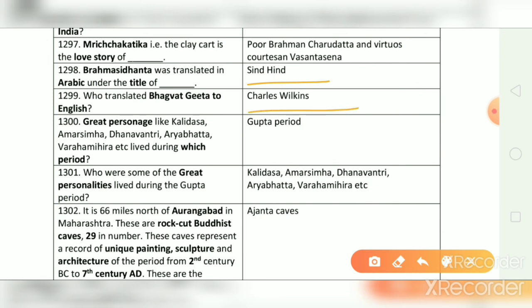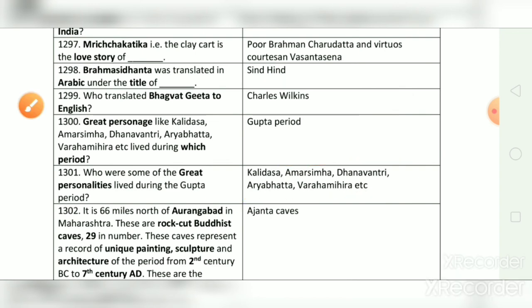Great personages like Kalidasa, Amar Simha, Dhanavantri, Aryabhatta, Varahamihira, etc. lived during which period? And the correct answer is Gupta period. Who were some of the great personalities who lived during Gupta period? And the correct answer is Kalidasa, Amar Simha, Dhanavantri, Aryabhatta, Varahamihira, etc.